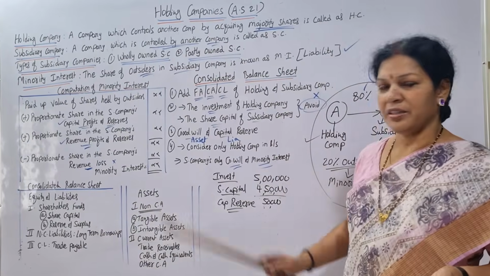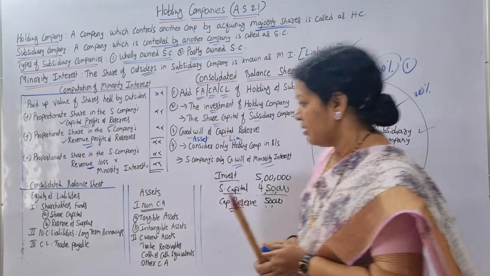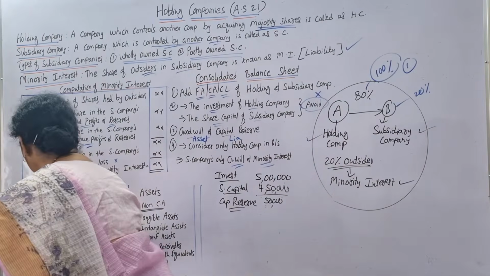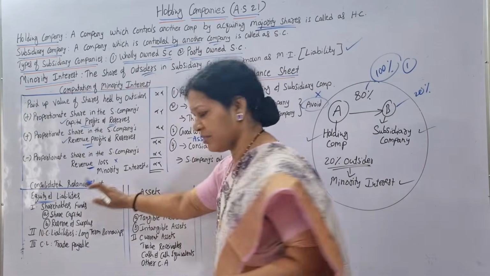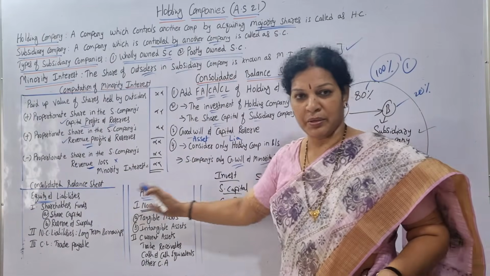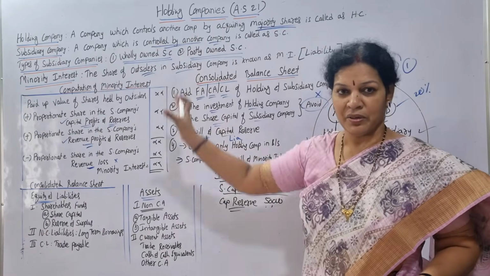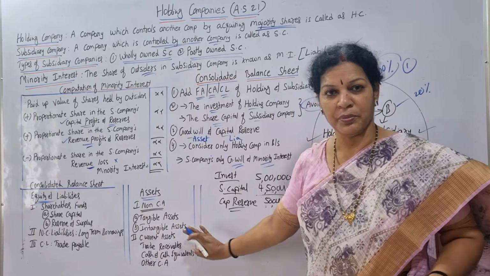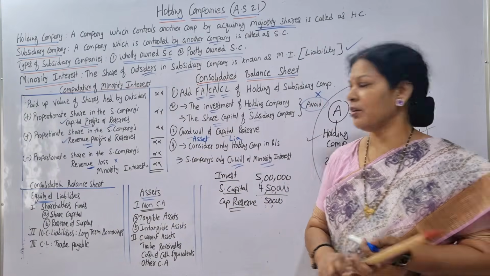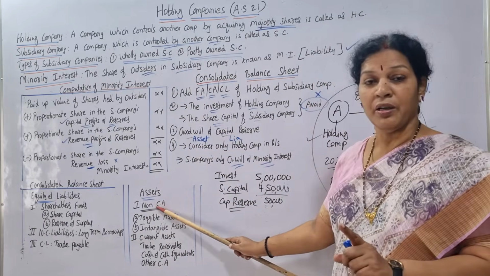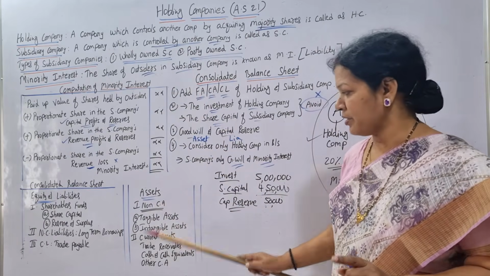Under this, you'll write the assets. This is liabilities and assets. There's no space, so I'm writing on this side. Otherwise, in vertical format, under the liabilities, you'll be writing the assets. Assets, how many columns are there? Simply, how to remember: non-current assets and current assets.